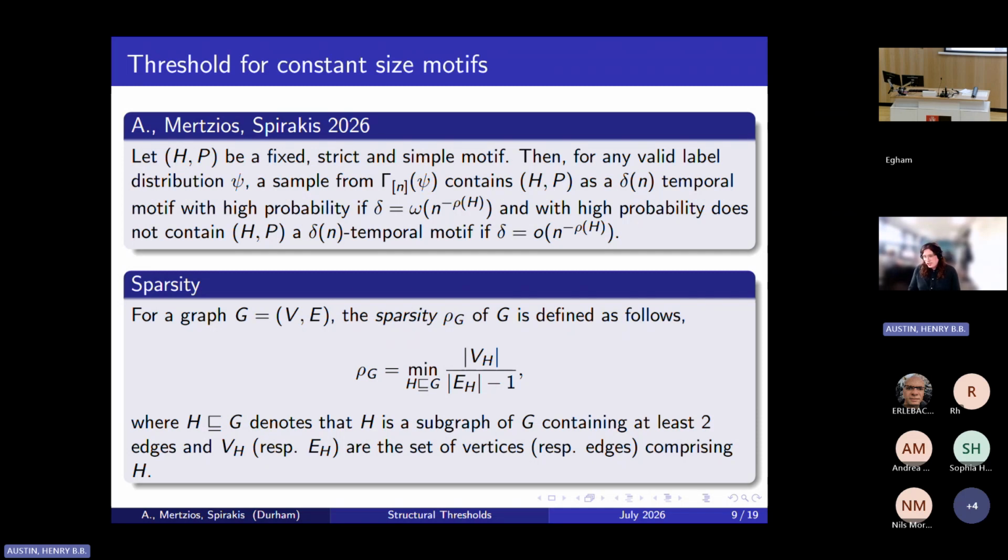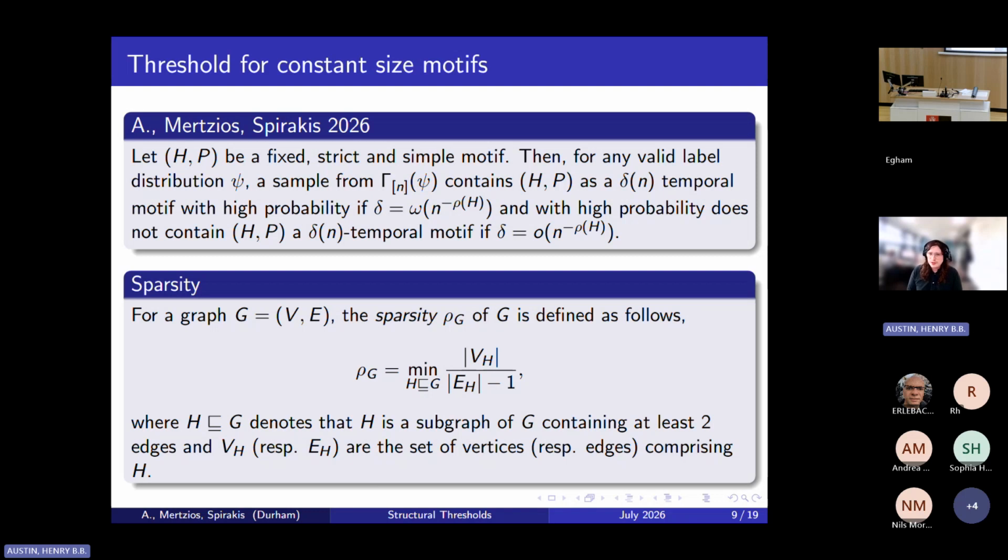And this is quite general, but I also think that there are two interesting things about this statement. So the first is that you may notice that the order of the motif and the label distribution do not show up in the threshold itself. And this is really because we hold them constant as the graph grows. And because they are of constant size, they just get lost in the asymptotics.